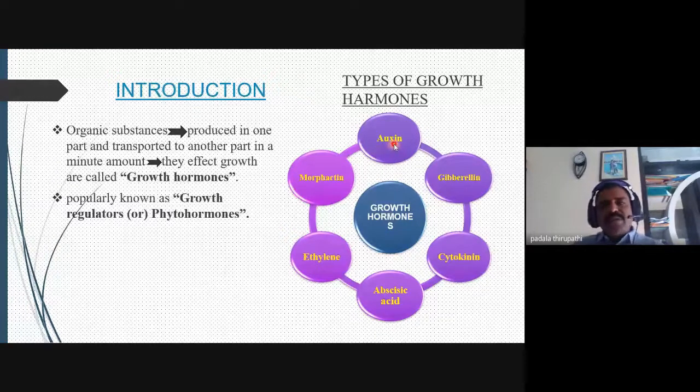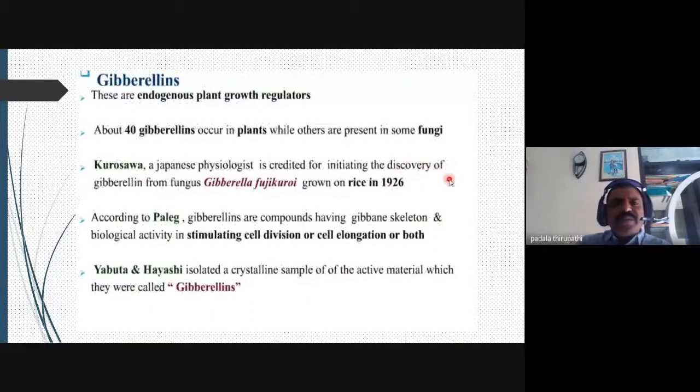Okay, growth regulators. So today's topic is the gibberellins. Gibberellins are endogenous plant growth regulators. My dear friends, all of the phytohormones are endogenous plant growth regulators, no doubt at all.